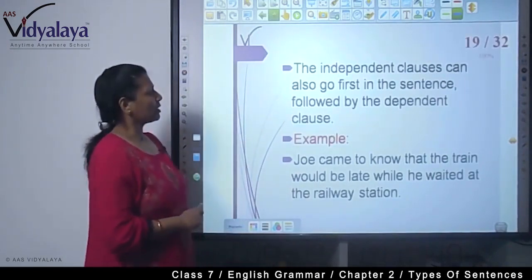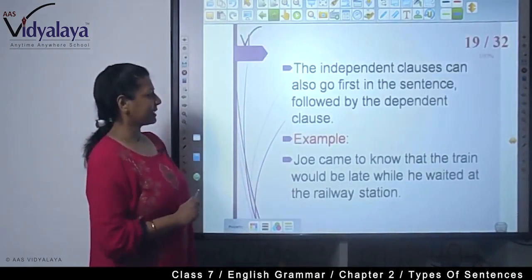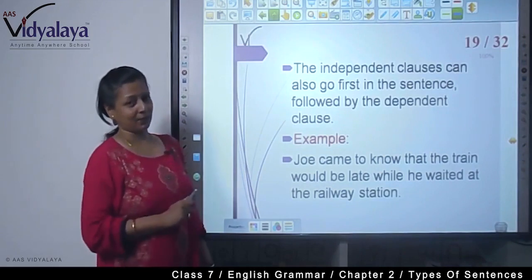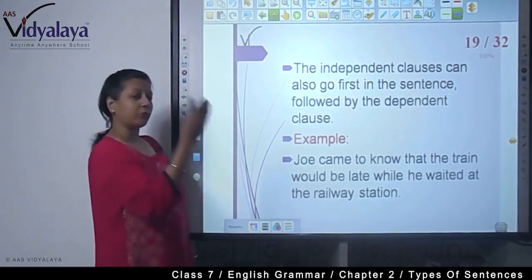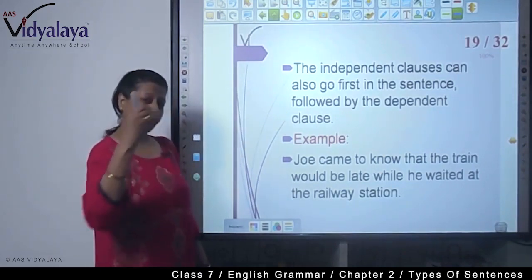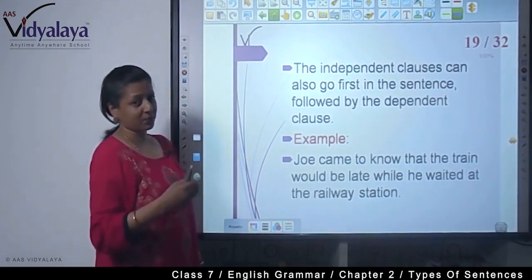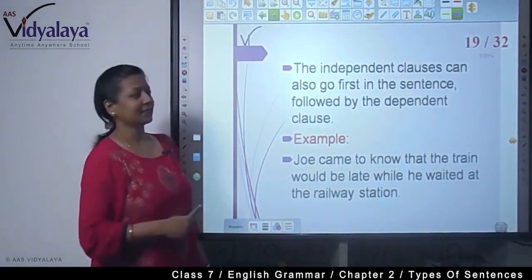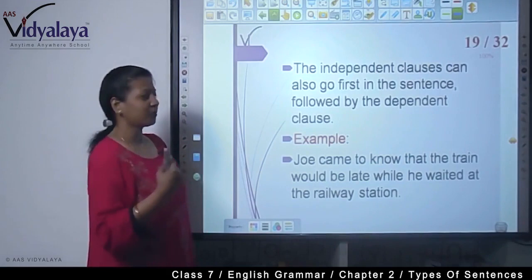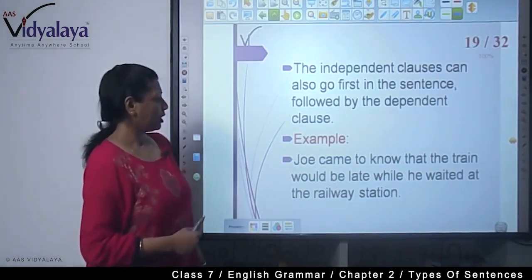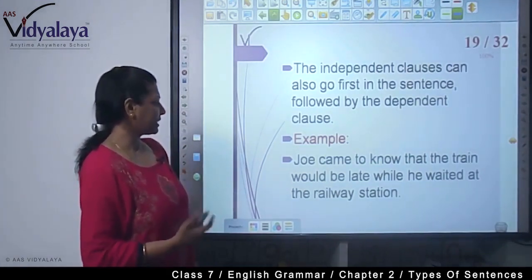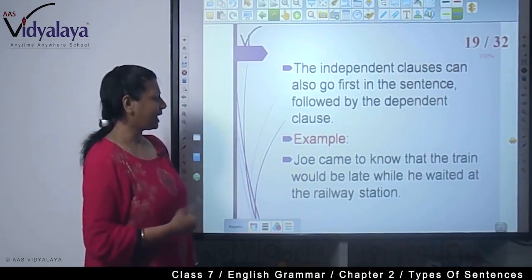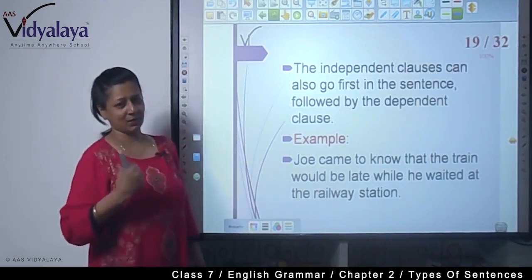The independent clause can also go first in the sentence, followed by the dependent clause. In the first slide we saw the dependent clause as the first part of the sentence. Here we are seeing the independent clause first: Joe came to know that the train would be late while he waited at the railway station.